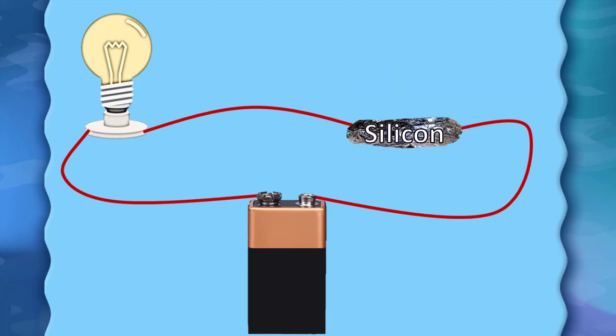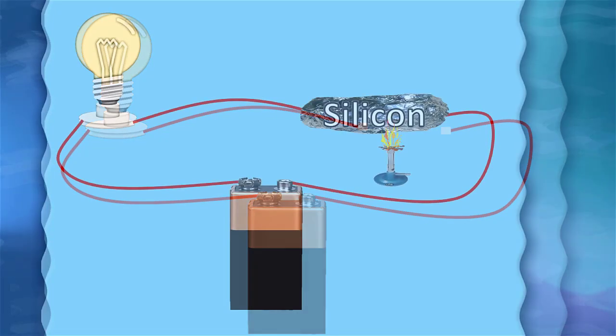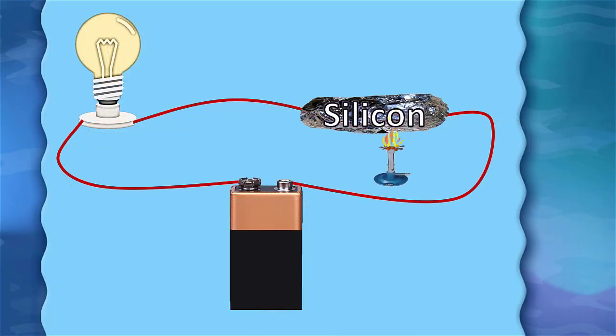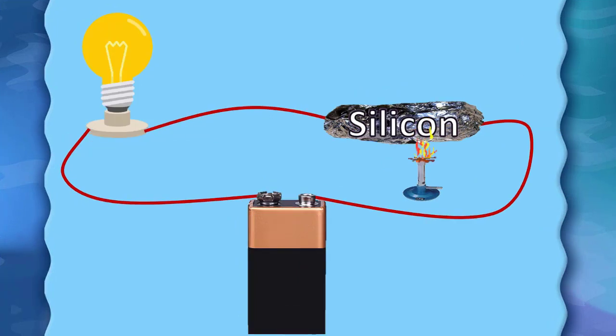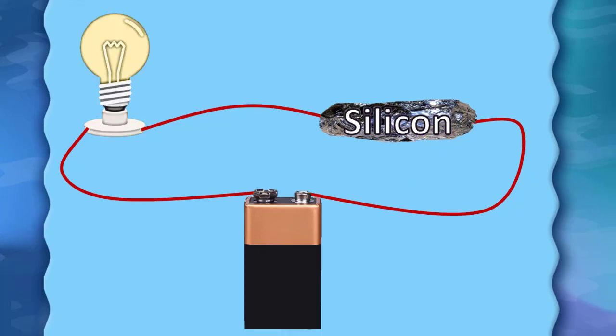The light stays off. You may think that silicon is an insulator. Do you know what happens when I heat the silicon piece? After receiving some heat, it lights up. Silicon conducts electricity when it is hot. So, a material like silicon can conduct electricity at high temperature and behaves like an insulator at room temperature.